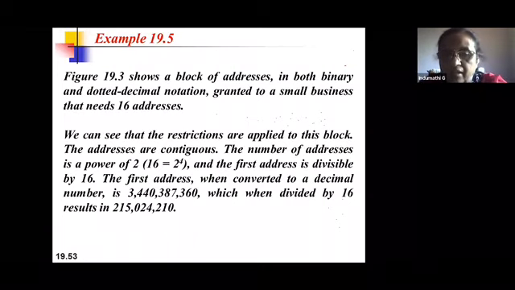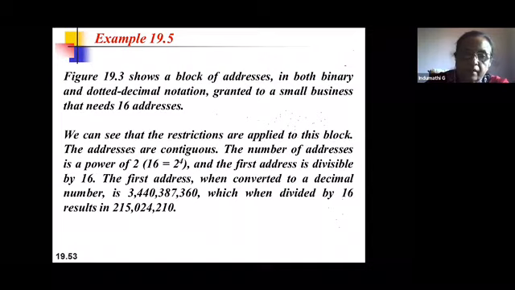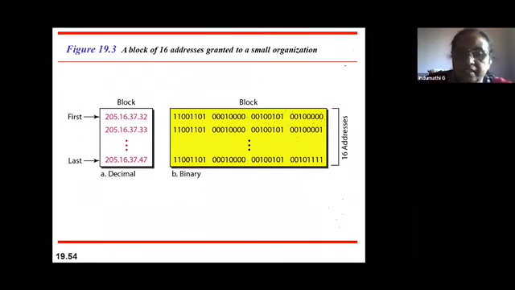For that, you take the first address, 205.16.37.32. First, you should convert it into decimal. How do I convert? You multiply by the base of 256, coming from the right-hand side: 32 into 256 to the power of 0, plus 37 into 256 to the power of 1, plus 16 into 256 to the power of 2, plus 205 into 256 to the power of 3.